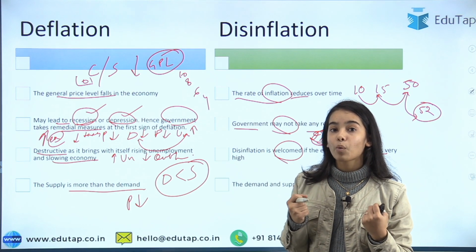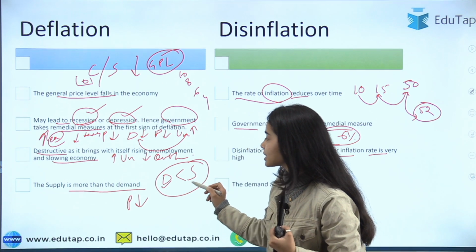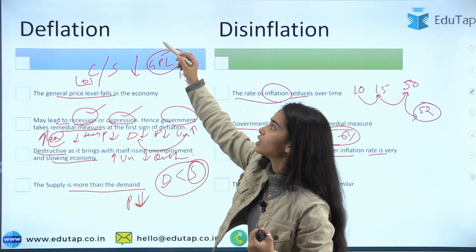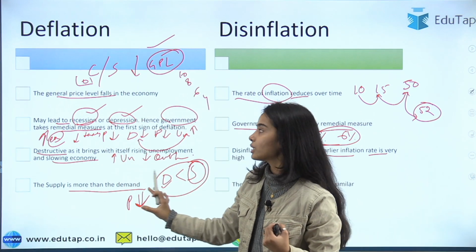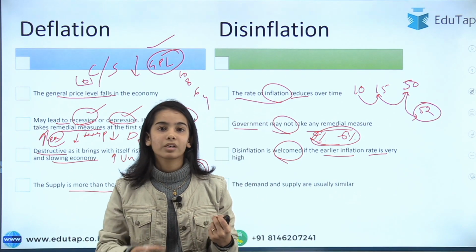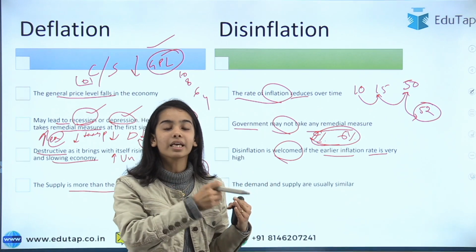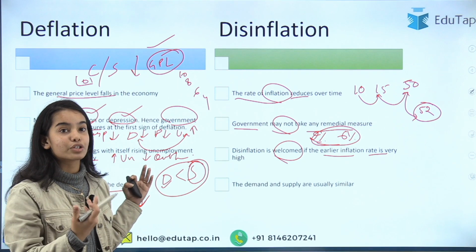The consumers are not wanting to consume much. So due to this, the demand is less and the supply is more, and so the price has reduced, and so the deflation has started in the country. Okay, this is how it starts. And after the start, I told you, if the prices are down, then the consumers feel that the next day also the prices will further go down, so I will buy the next day. Why buy today? So this is what deflation is, how deflation actually starts.